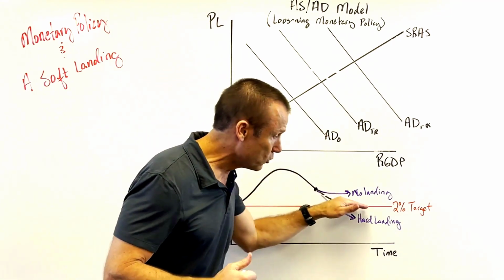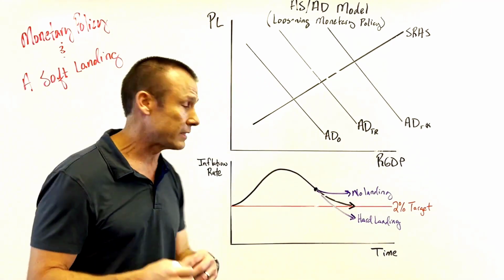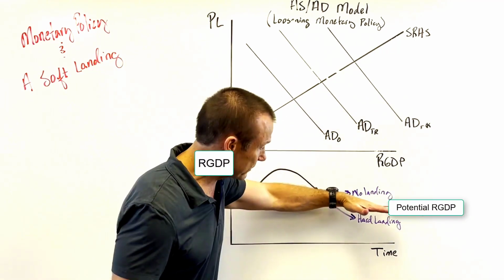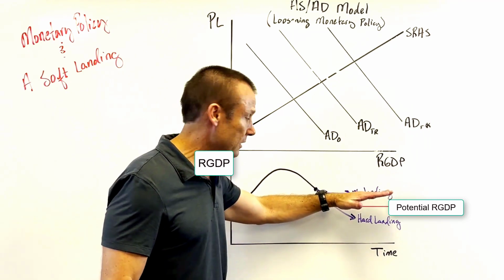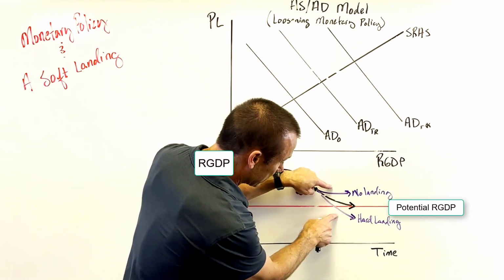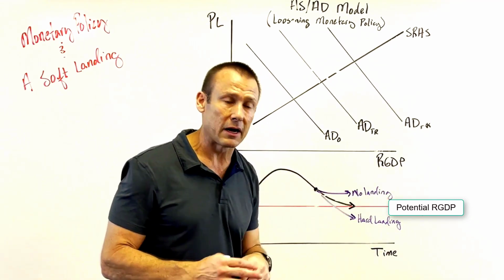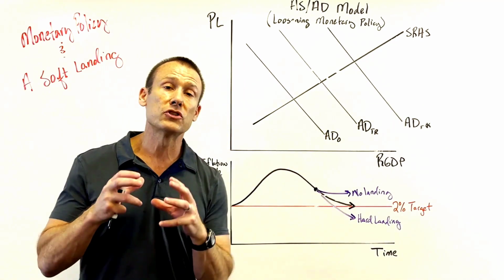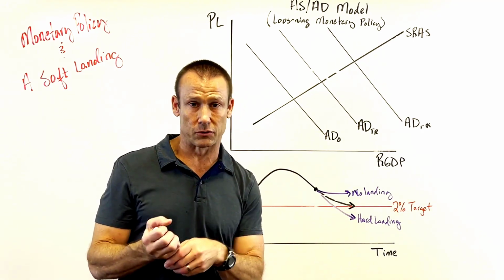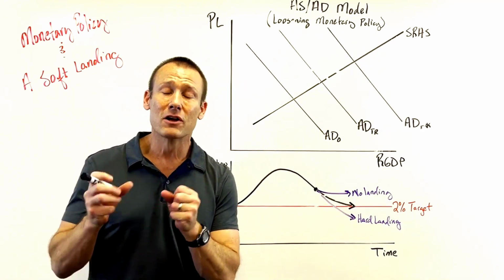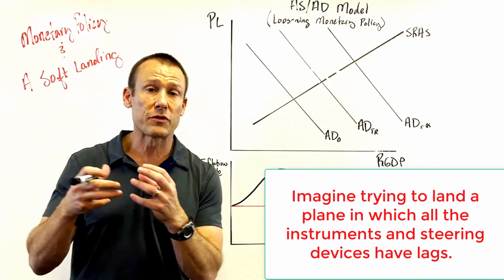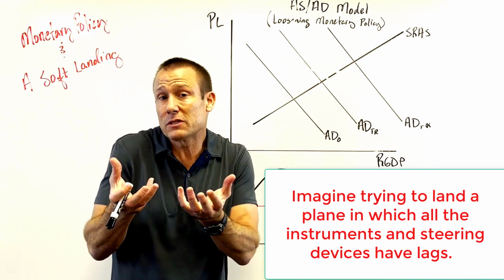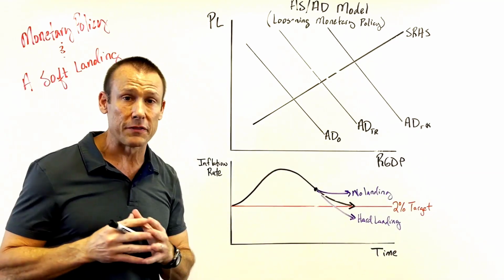Whether you think of it on the 2% inflation rate target, or again, if we change this over to real GDP and this becomes the GDP potential, we just tick up that red line a little bit, okay? And we still have the same looking arrows here, trying to land it right on that, trying to not have the recession, but also not have the no landing. Their job is incredibly difficult, okay? They're trying to land this plane called the United States economy with a tool that has major lags in it, okay? And so it's a very difficult process, and that is what they're doing.